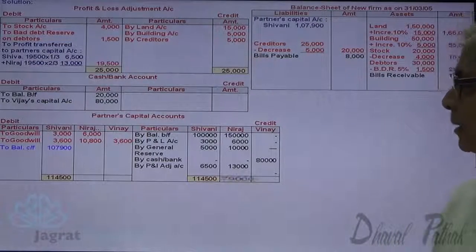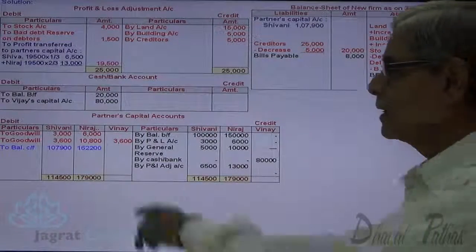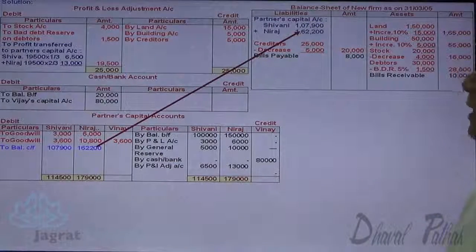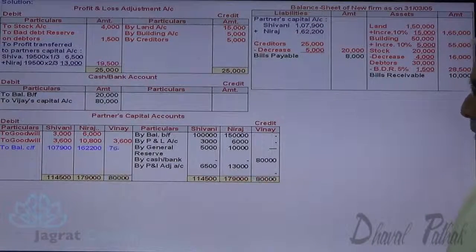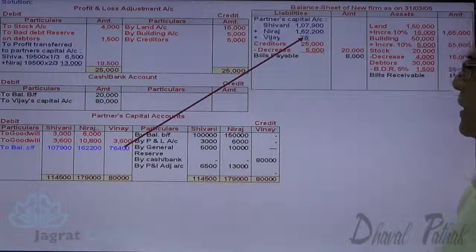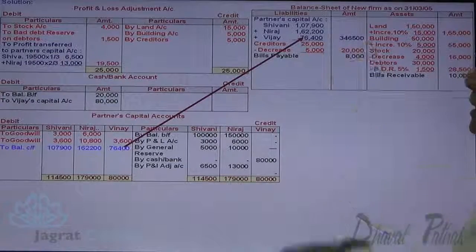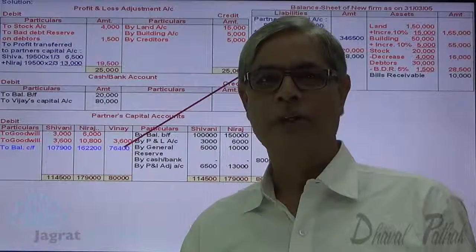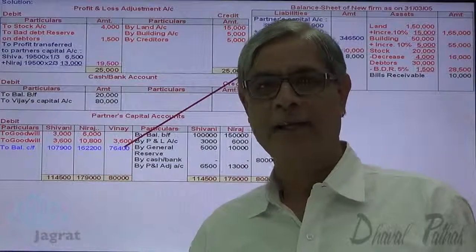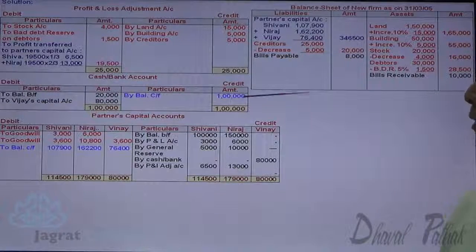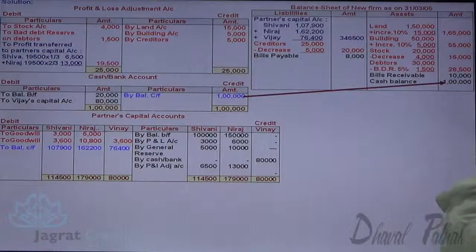Now Neeraj's capital 1,79,000 minus 16,800, 1,62,200, Neeraj's capital, and Vijay's capital 80,000 minus 3,600, 76,400, that is Vijay's capital. After reporting capital on the balance sheet liability side, I should close the cash and bank account. Cash and bank account total 1 lakh, closing balance carried forward 1 lakh, that appears on the balance sheet asset side, 1 lakh.